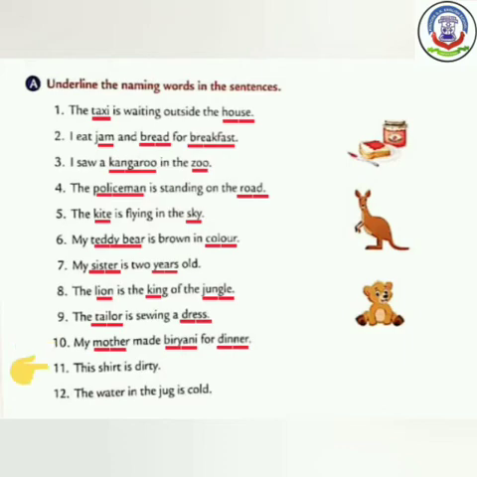Number 11. This shirt is dirty. Shirt ganda hai. Here, shirt is a thing. So underline this word. Shirt एक कपड़ा है. कपड़ा एक पहनने का वस्तु है. Now come to the last number. The water in the jug is cold. जग में पानी ठंडा है. Here water and jug, both these words are things, so we have to underline them.